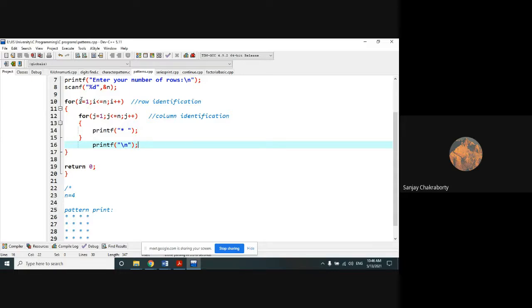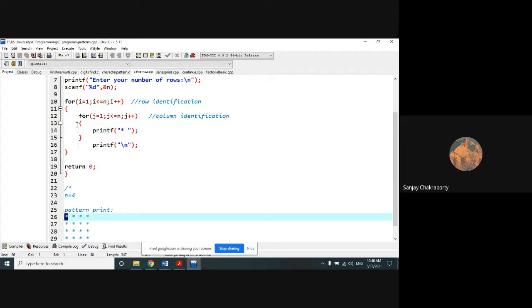So in the first case, i equal to 1, check it very carefully. Try to understand very carefully. In the first case, i will enter with the value of 1. So when it enters the second loop, the value of i is 1 and the value of j is also 1. So i represents row number and j represents column number. So in the first row and first column, it will print the first star. Very good. It will print the first star, right?